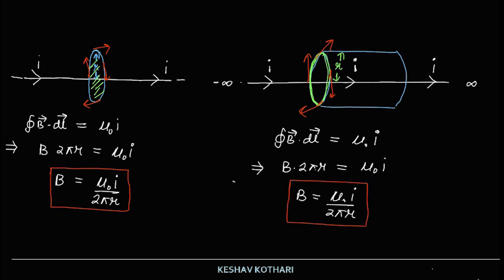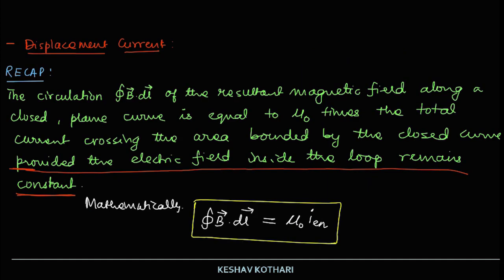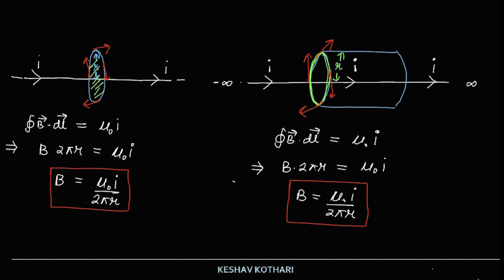So I am again coming back to the statement over here. The circulation, cyclic integral of B dot dl of the resultant magnetic field along a closed plane curve, is equal to mu naught times the total current crossing the area bounded by the closed curve. So we have taken the value of current I that is passing through the area bounded by the closed curve, and we have applied Ampere's loop law, or the circuital law, for this green loop, and we have calculated the magnetic field strength at a distance r.